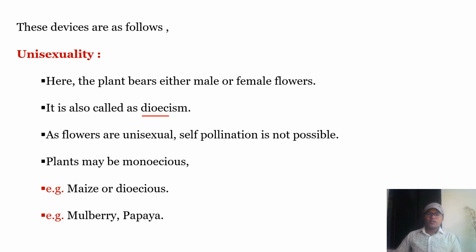Since the plants are dioecious, pollen has to be transferred from one flower to another flower. When the whole plant is a male plant or the whole plant is a female plant, they need to carry out cross pollination.